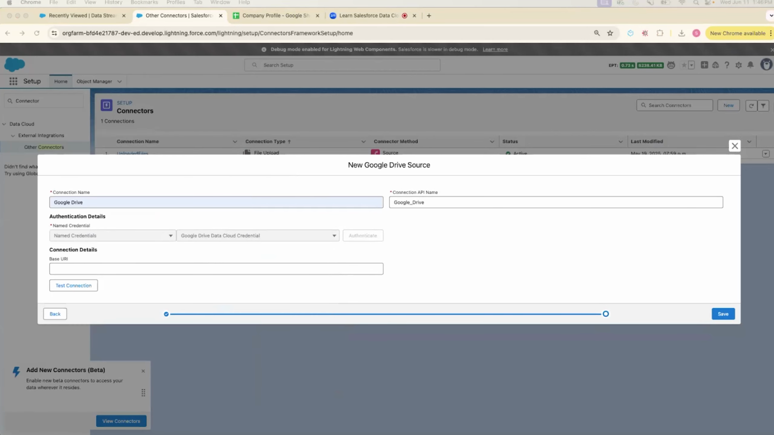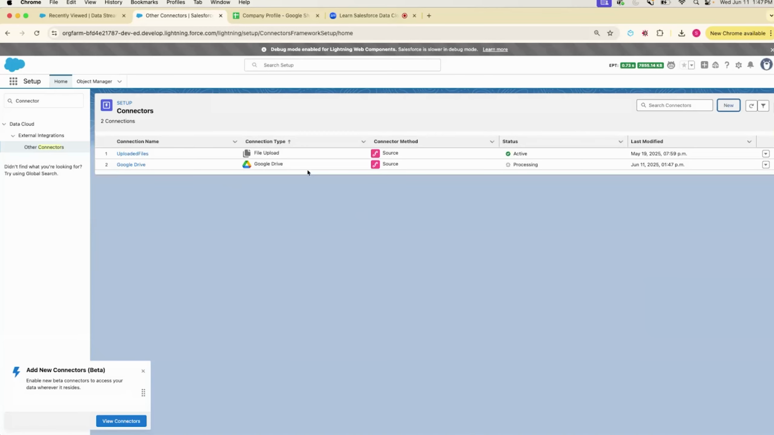Log into my Google. So Gorang is doing that on the other screen, basically fulfilling the credentials for connecting to Google Drive. Let's test the connection. Okay, yeah, the connection was successful. So now I have this connector set up to connect to my Google Drive sheet.